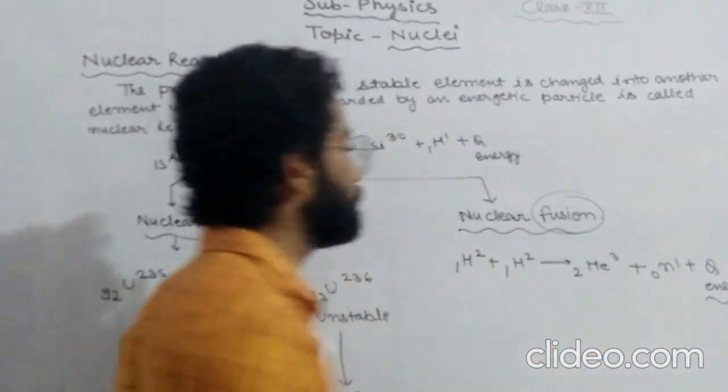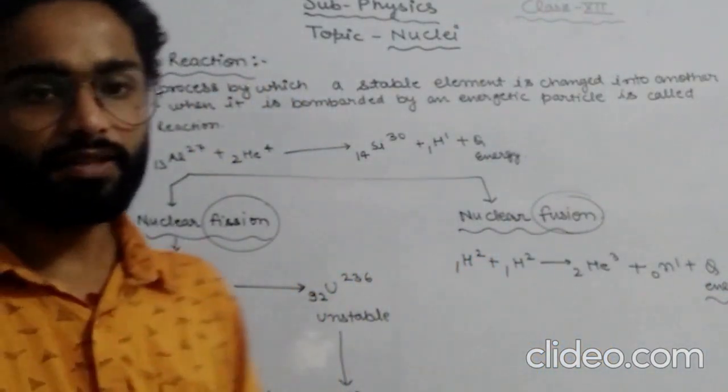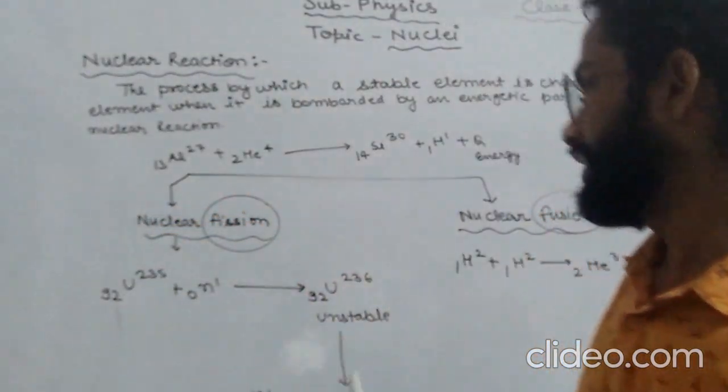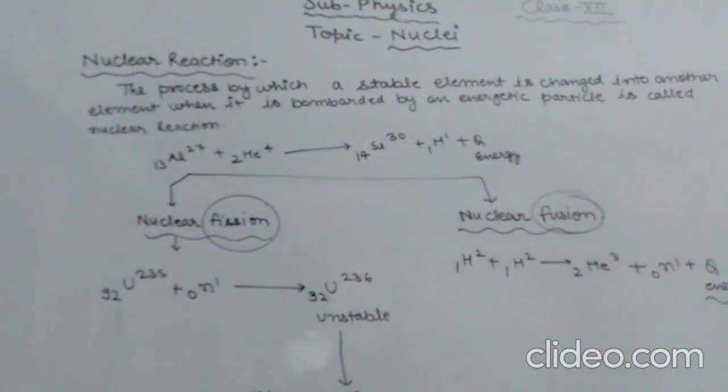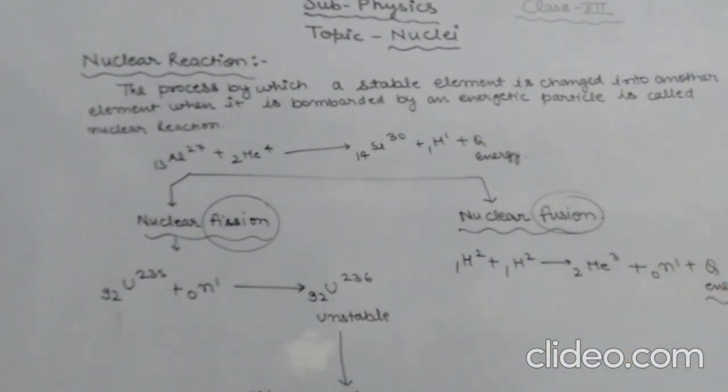So this process is said to be nuclear fusion. I hope you have got this topic: when two lighter radioactive elements combine to form a heavier radioactive element, that is nuclear fusion. And when a heavier radioactive element breaks into two lighter radioactive elements, that is nuclear fission. Thank you, we will see you again next lecture.